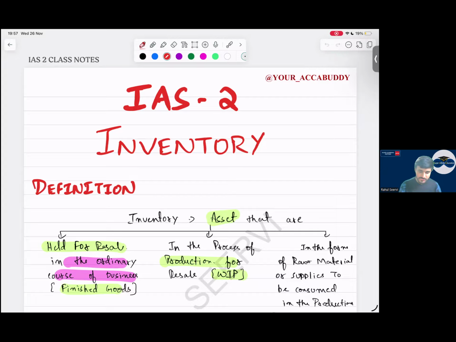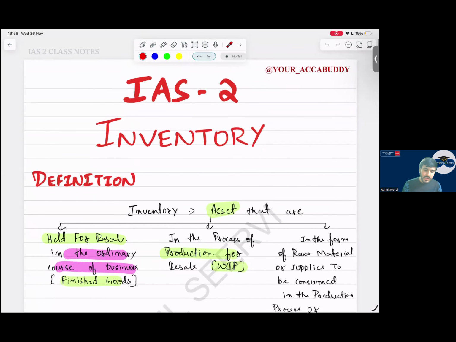Yes, okay. Now see, part 1 is done. Part 2 we will be doing tomorrow, so be focused and concentrate in tomorrow's class because part 2 is very important. Now part 3 is also very important from the MCQ point of view, section A and section B. In your pre-mock, when you see inventory, two MCQs were there, section A and section B, including a 4 mark question from IAS 2 inventory. So let us start with IAS 2 inventory.